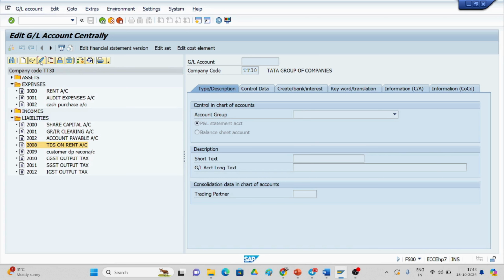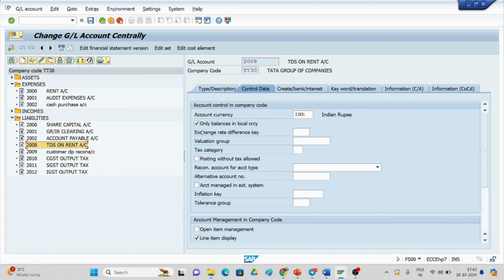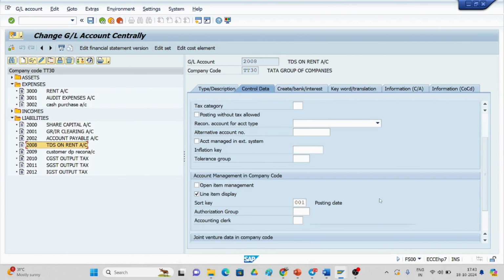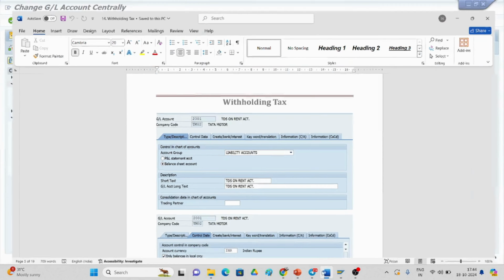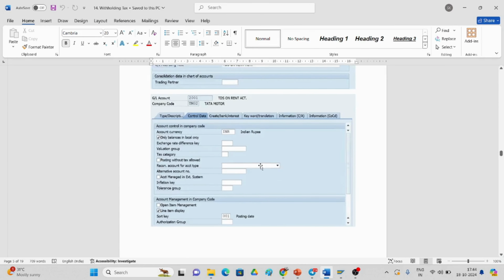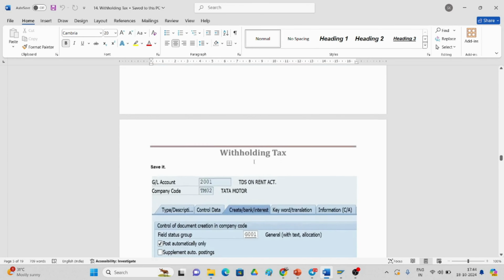I will show you in detail how to create the GL. So this is 2008 for TDS on rent. I have taken TD30 as the company code, type and description: liability, balance sheet item, short text is TDS on rent account. In the Control Data tab, only balance in local currency, INR, line item display. As usual, how we create the GL account, like that only: 001 for posting key, sort key, and in Create, Post Automatically should be ticked, and G001 is the field status group. This is what I have created. Already I have created. If you go with the document and see, this is the thing, and save it.